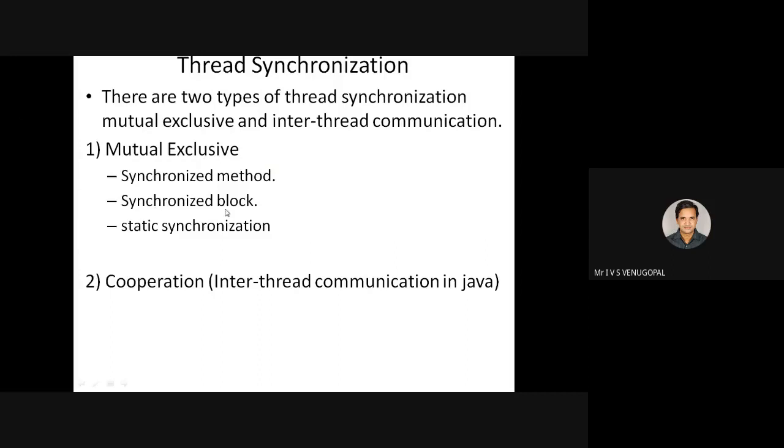Similarly, you can use a synchronized block. Next, you can use static synchronization. These are the three ways in which you can use mutual exclusion. That is one way of performing thread synchronization. Another way is cooperation, that is inter-thread communication: how different threads communicate with each other while they have access to a shared resource.